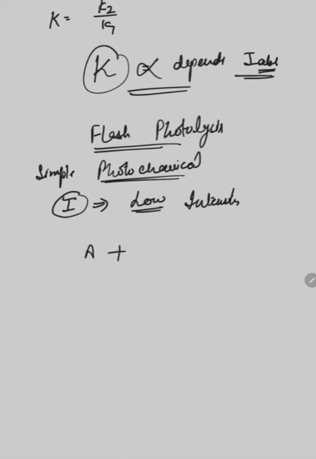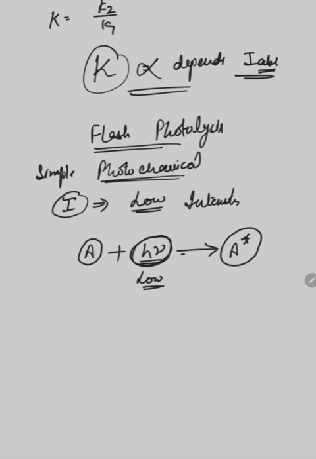a reactant absorbs some particular intensity of light and it is shifted to the excited state. Since if the intensity of light is low, what happens? A small number of reactant molecules are excited.